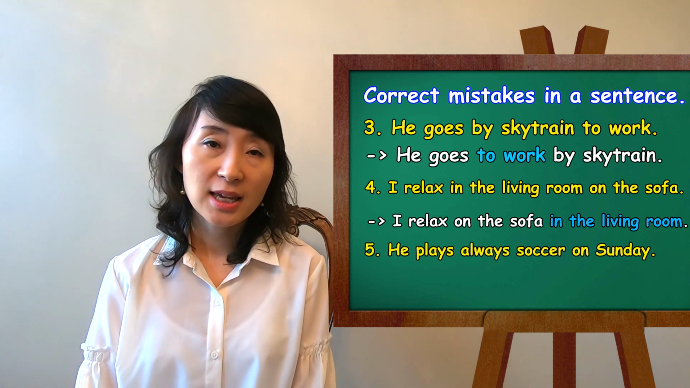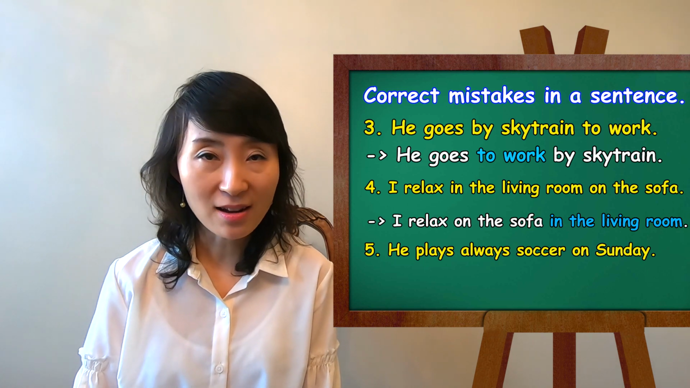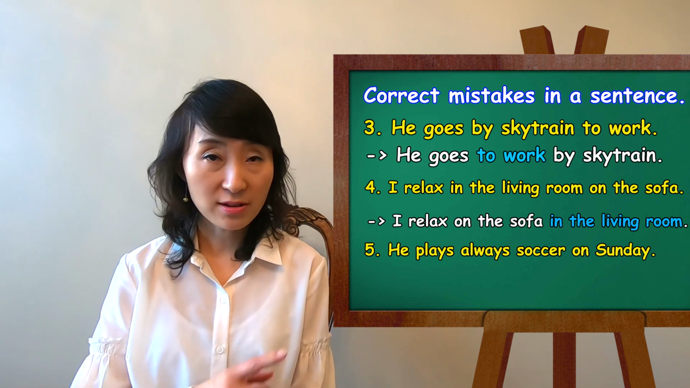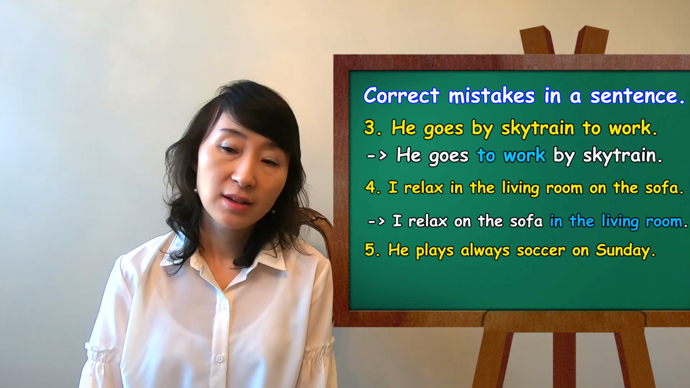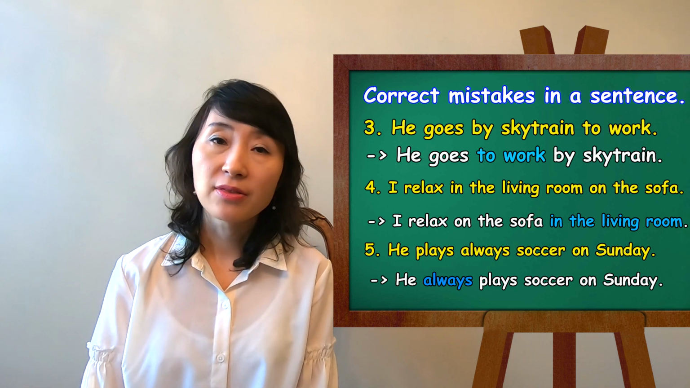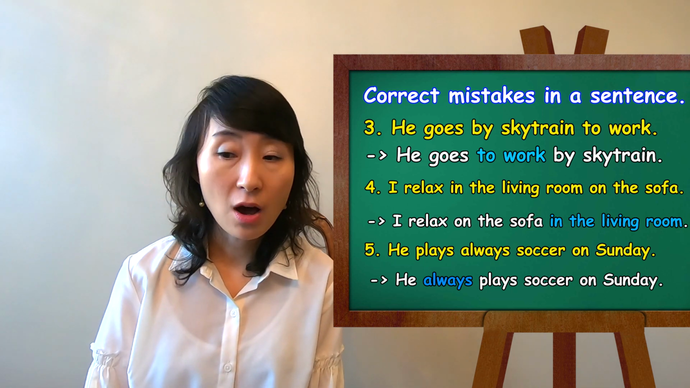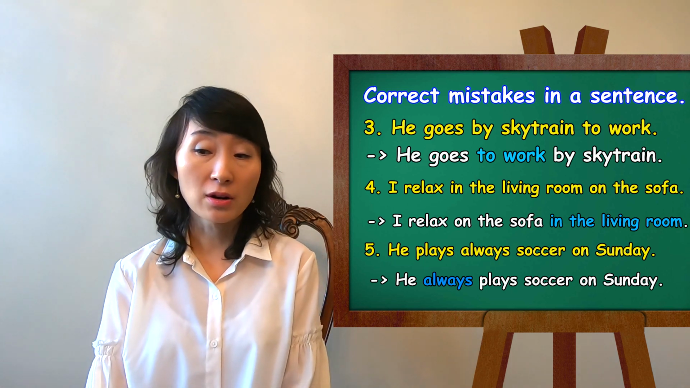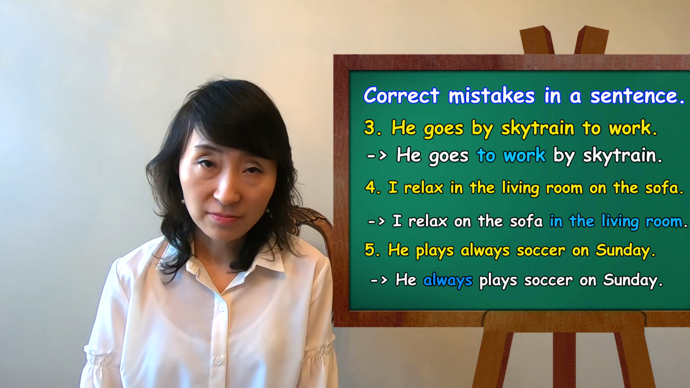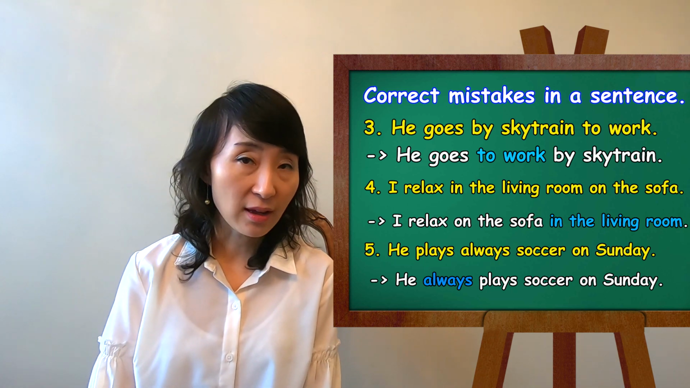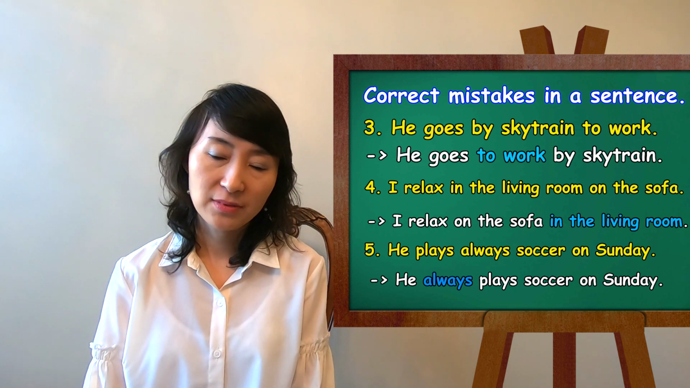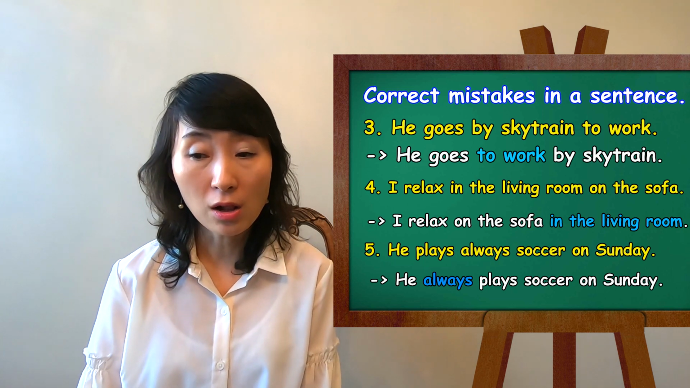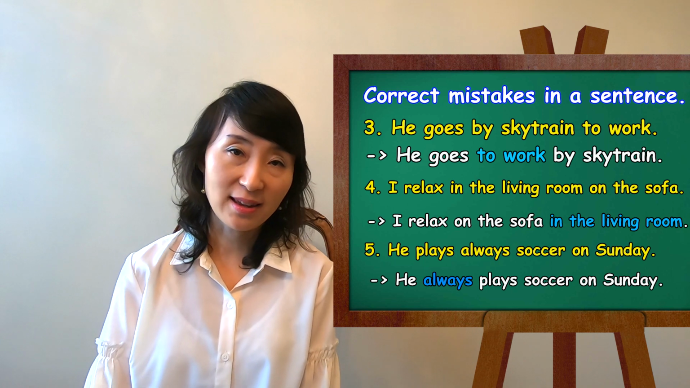Number 6. He plays always soccer on Sunday. What's wrong with this sentence? So subject, he, then frequency adverb, always. He always plays. Good. That's the verb. Soccer, object. On Sunday, prepositional phrase. So again, he always plays soccer on Sunday.